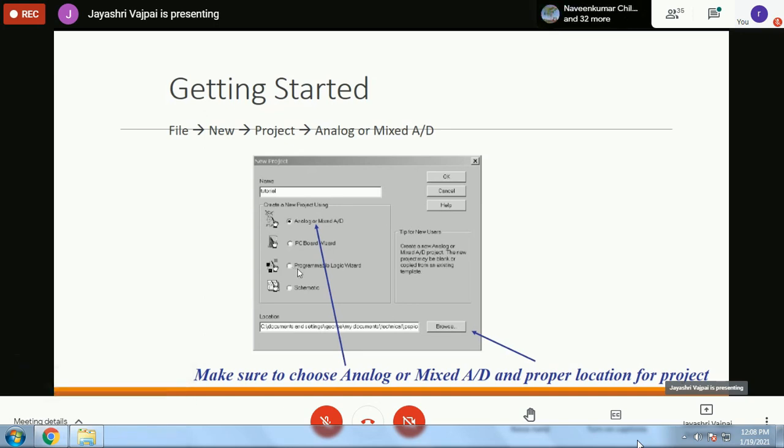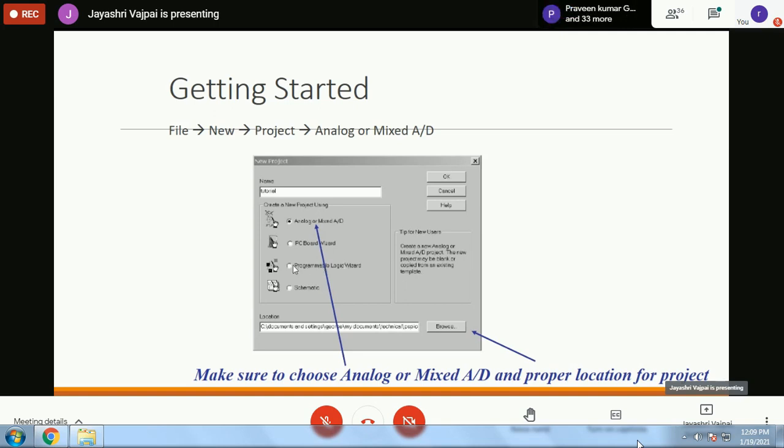You can also go for programmable logic wizard. So programmable logic wizard allows you to go for multiple simulations at the same time, particularly for the logic design circuit. Those of you who are familiar with VHDL can make a direct connection with what this is going to do.